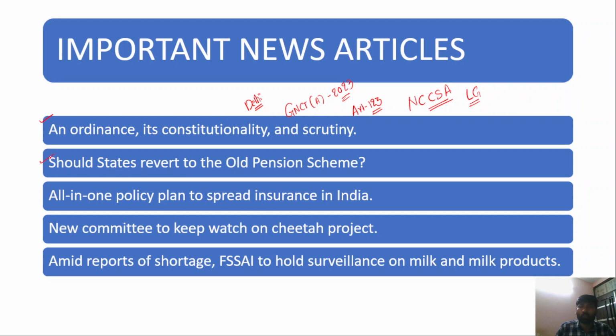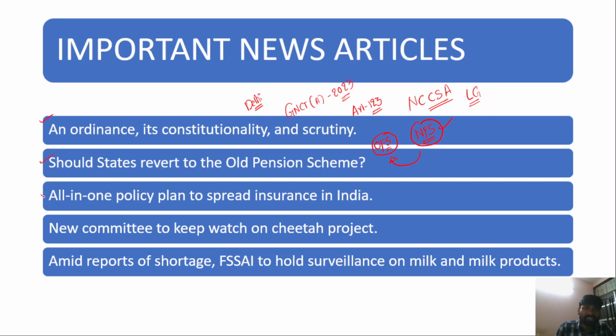Secondly, we have to understand what the old pension scheme and the new pension scheme are, because several states have been reverting back to the old pension scheme from the new pension scheme. We need to understand the basic difference between them, and why employees are demanding that states revert to the old pension scheme. Himachal Pradesh, Chhattisgarh, Punjab, and Rajasthan have started adopting the old pension scheme again. It is important because it may be an important prelims question.